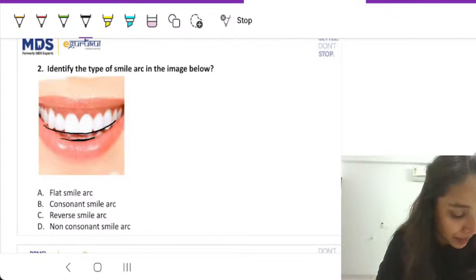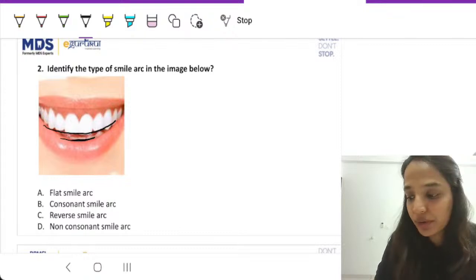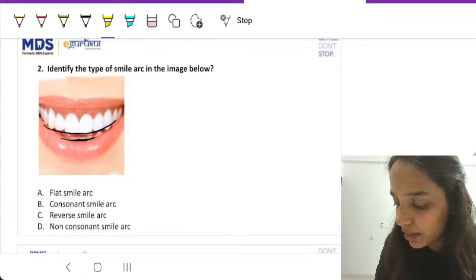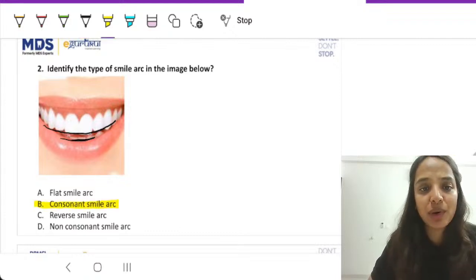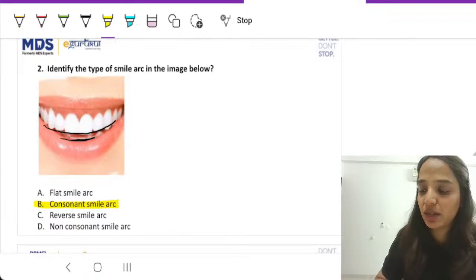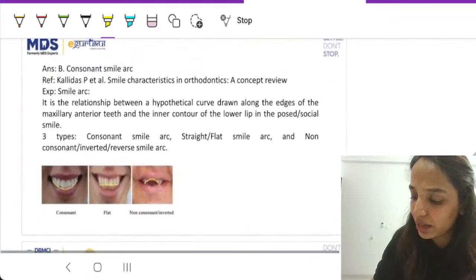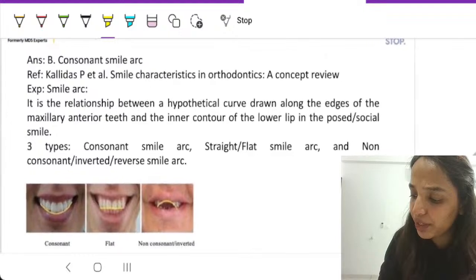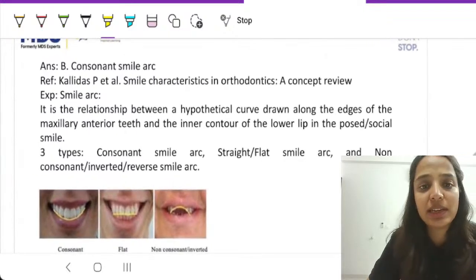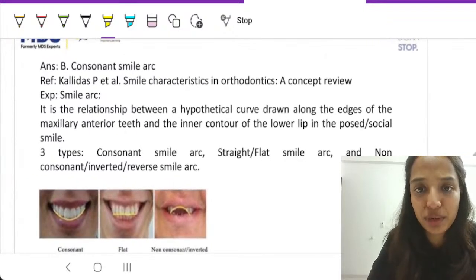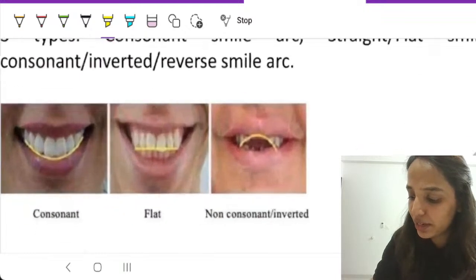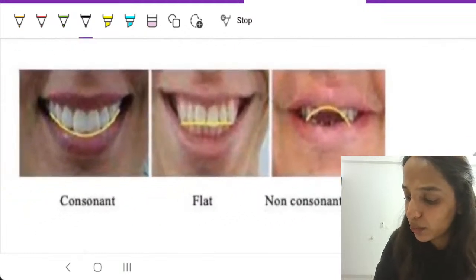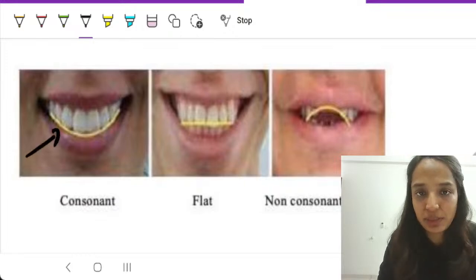And I can see quite almost all of you are able to answer it correctly. The correct answer is option number B, which is called as a consonant smile arc. So, like I said, smile arc is the relationship between the edges of the maxillary anterior teeth and the contour of the lower lip. Now, if this relationship is in a downward curve like this, as you can see over here, it is called as a consonant smile arc.